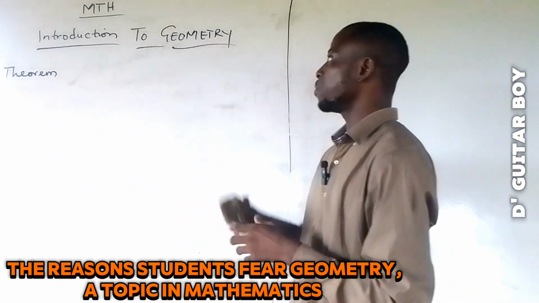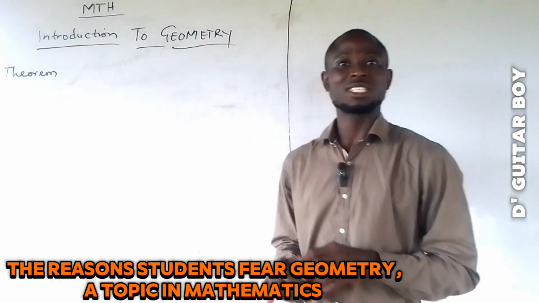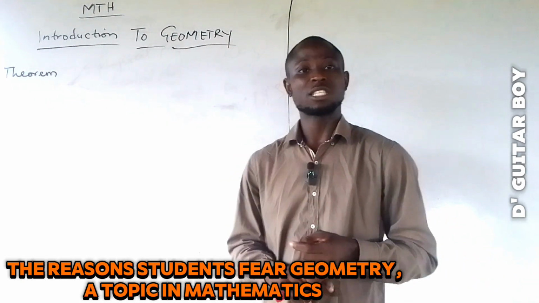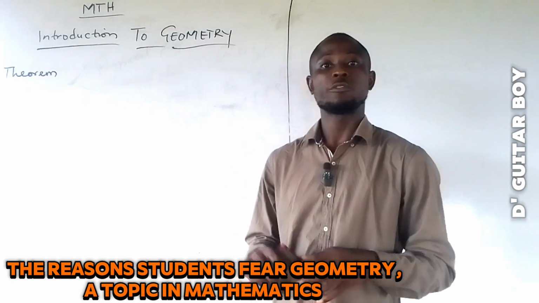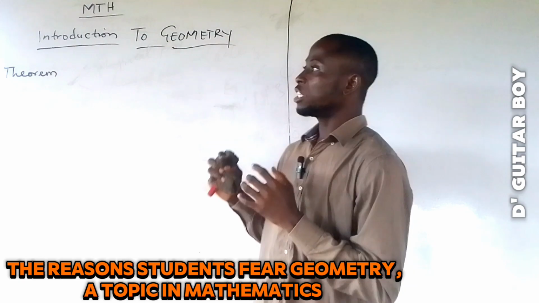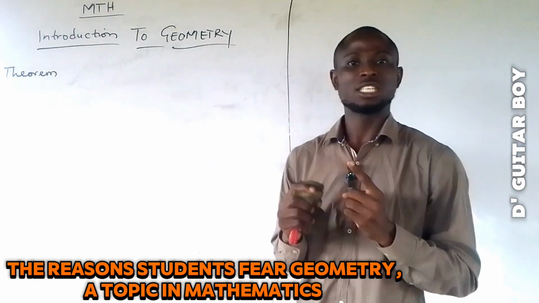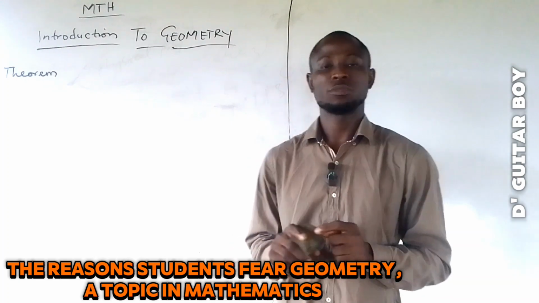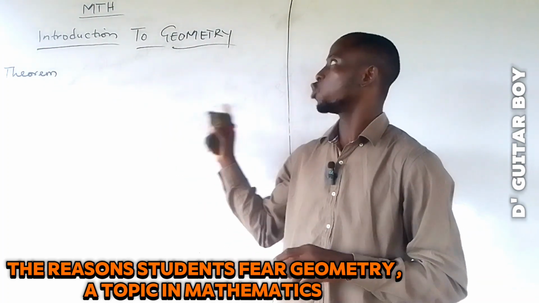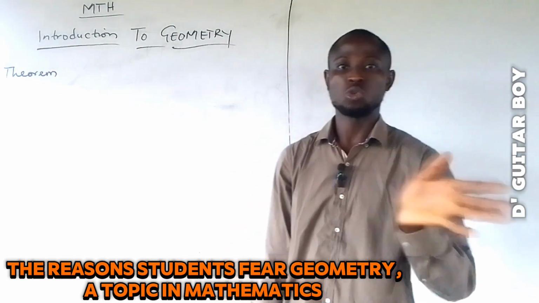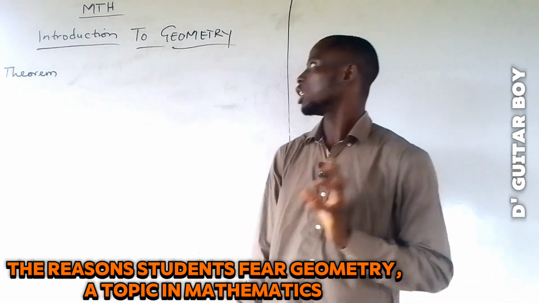Now, to start with, what is geometry? Geometry is a branch of mathematics that deals with the study of shape, size, and position of an object. Now, this particular thing you must know about geometry is what? Theorems. If you don't know theorems in geometry, forget about it. Don't just go there. You won't be able to succeed in geometry.